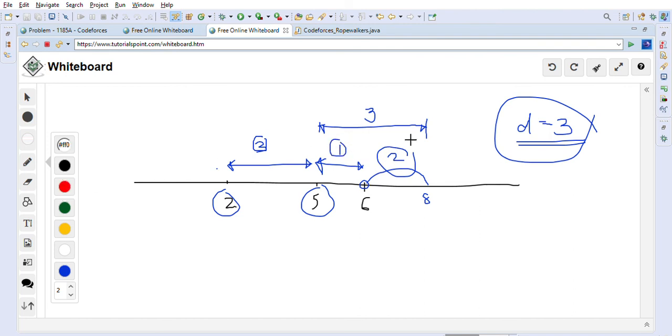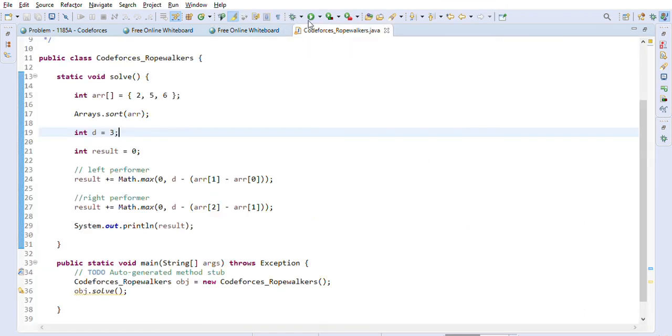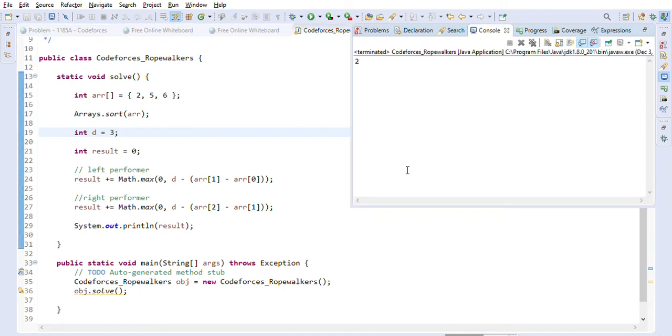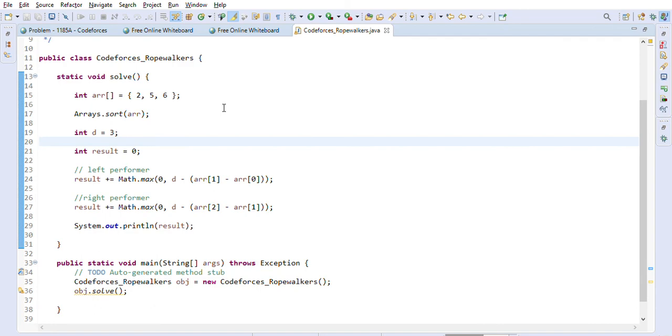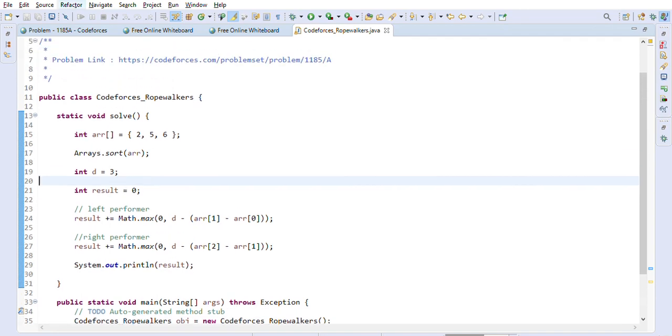We have to add 2 more distance so that we will get 3, right? So we are getting 2 as the correct answer for this question. You can see we are getting the correct answer. So this is the way we can solve the Codeforces problem, Rope Walkers.